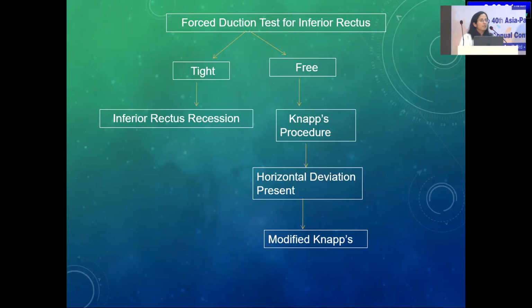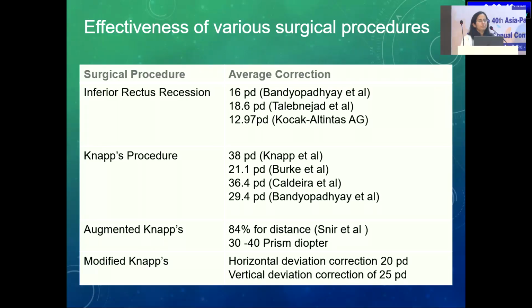Second thing is, how do we approach? The first thing, whenever you are planning the surgery for MED, is to go for a force duction test. If the force duction test, FDT, is free, then you can plan for a NAPS procedure. And if it is tight, then inferior rectus recession up to 5 millimeters can be done with slight nasalization to avoid any pattern in the post-op. However, if it is free, then go for a NAPS procedure, and if the horizontal deviation is also present, go for a modified NAPS. That means you resect the muscle and then you transpose it. Another viable option in these cases can be modified Nishida or contralateral eye surgeries.